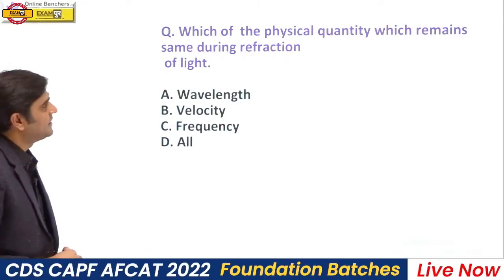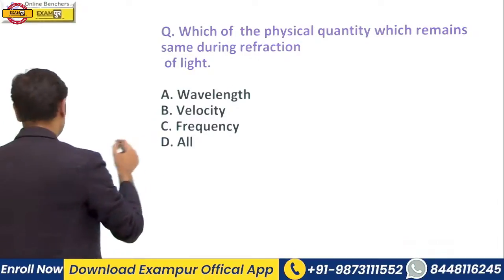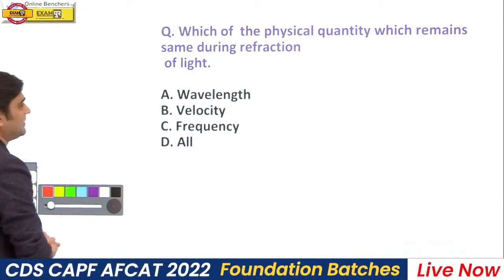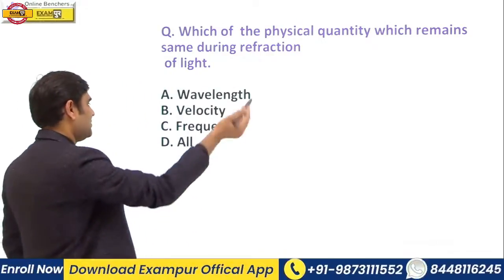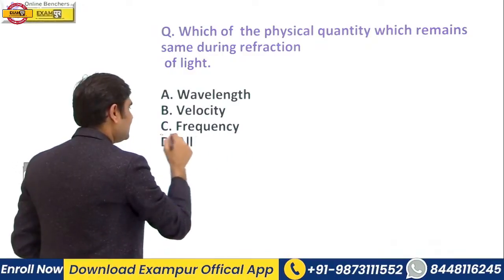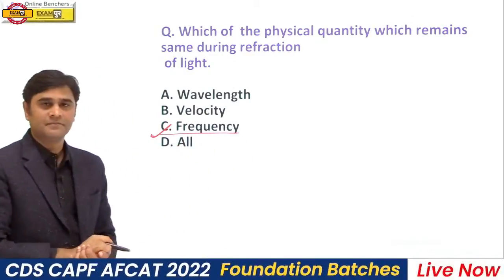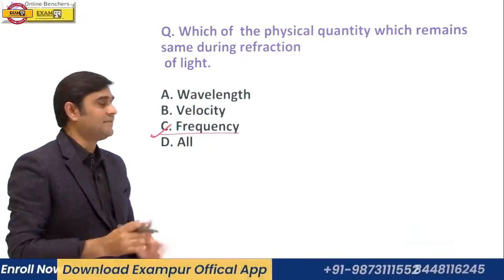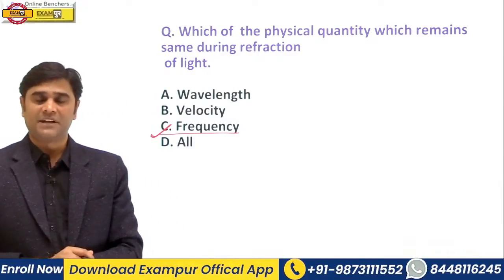Your answer should be frequency. Frequency remains the same during refraction of light, but wavelength and velocity of light will change during refraction of light.